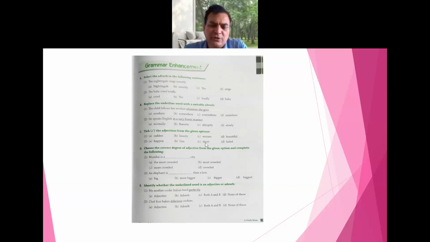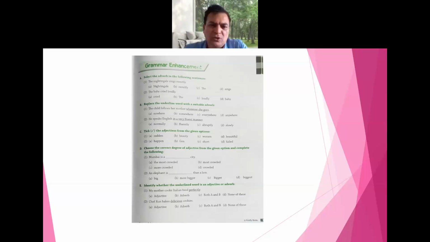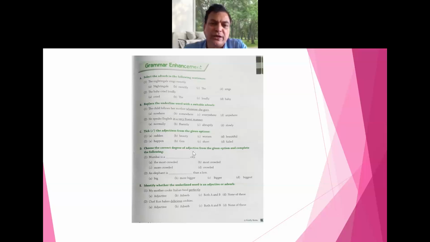Here, short is an adjective. Failed is a verb. Remember, failed is a verb. So only short is the adjective here. Now next, Mumbai is a dash city. Here choose the correct degree of adjective: crowded.